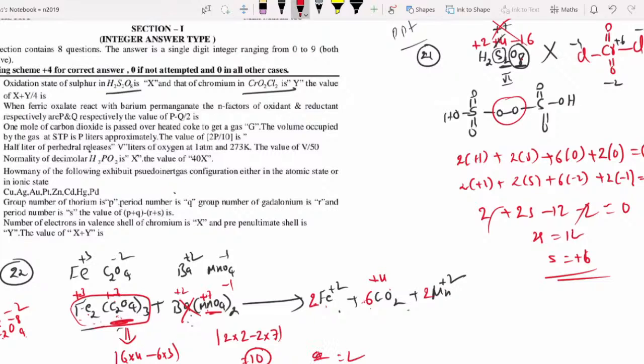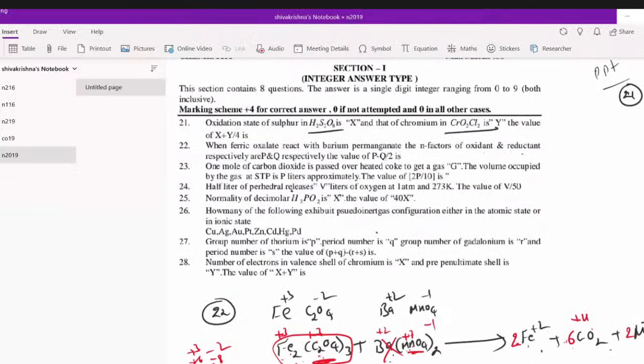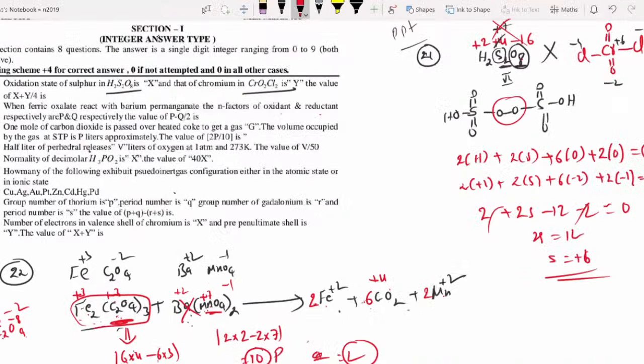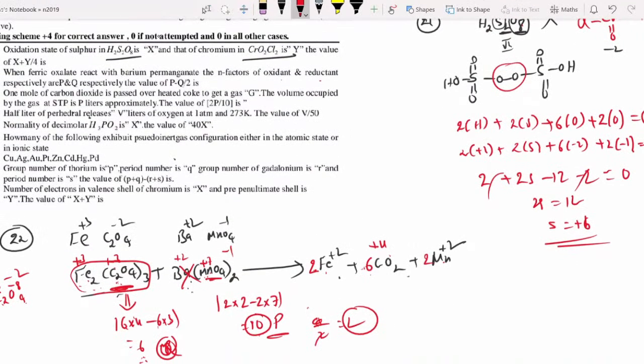The n factors should be for oxidant and reductant. So who is the oxidant? This is the oxidant, that is why it is P and this is Q. Why, sir? Oxidant means it undergoes reduction. This undergoes oxidation, that is why it is a reducing agent. This is an oxidising agent. P and Q. So 10 minus 6, 4 by 2, that is equal to 2. Anybody having a doubt? Anybody still having a doubt? Why did I write it like that? Understood? And next question, question number 23.